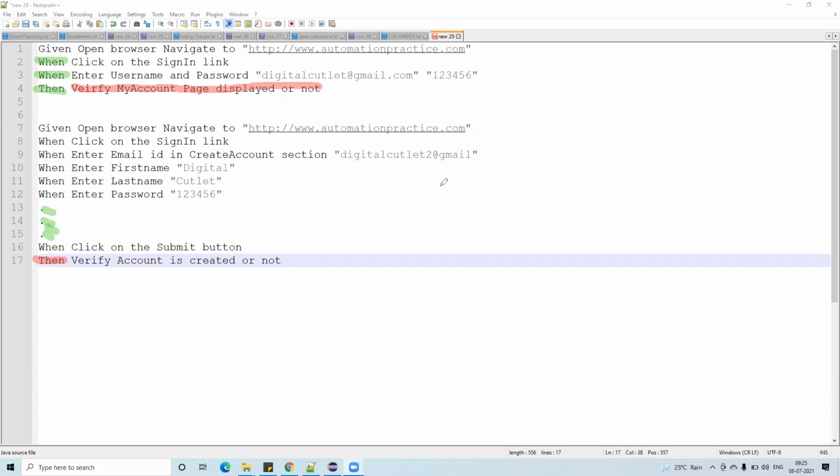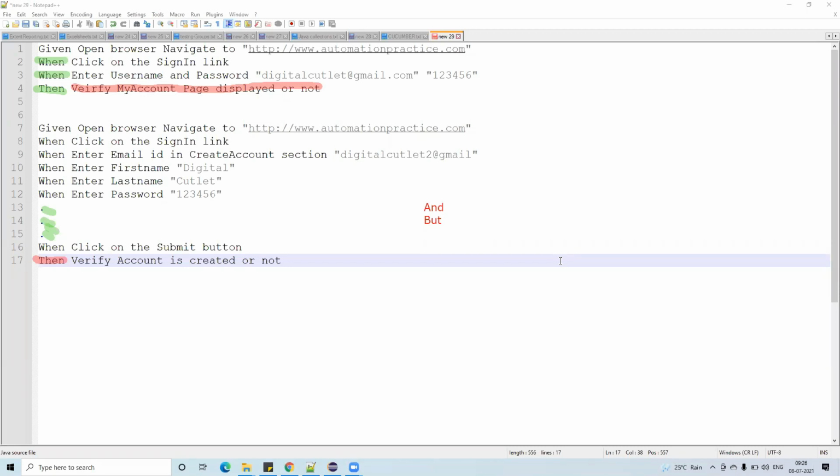Okay, so whenever you are verifying anything, at that moment you have to use the then keyword. For the remaining things, you have to use the when keyword. Apart from given, when, then, we also have a few more keywords, which are and, and one more keyword, but. I'm telling you, mostly people don't use but, because that is not really relevant. Gherkin gives some keywords, but mostly we use only these keywords. So far it is clear?